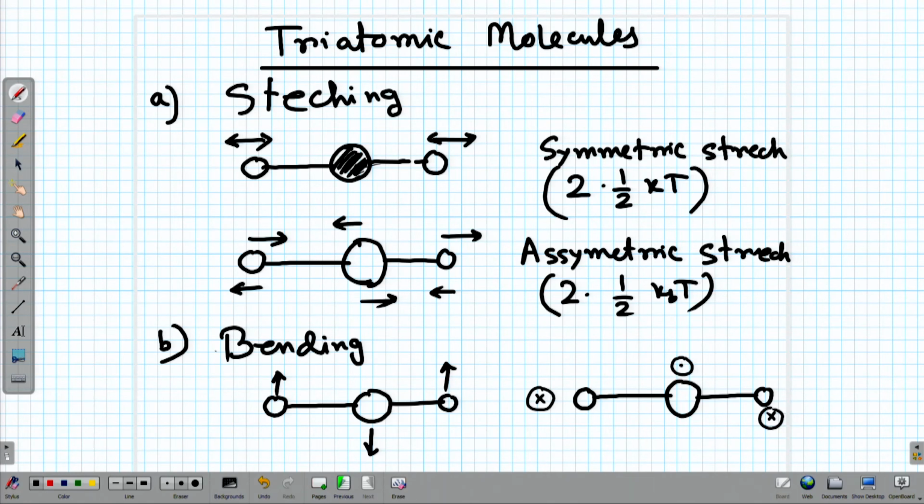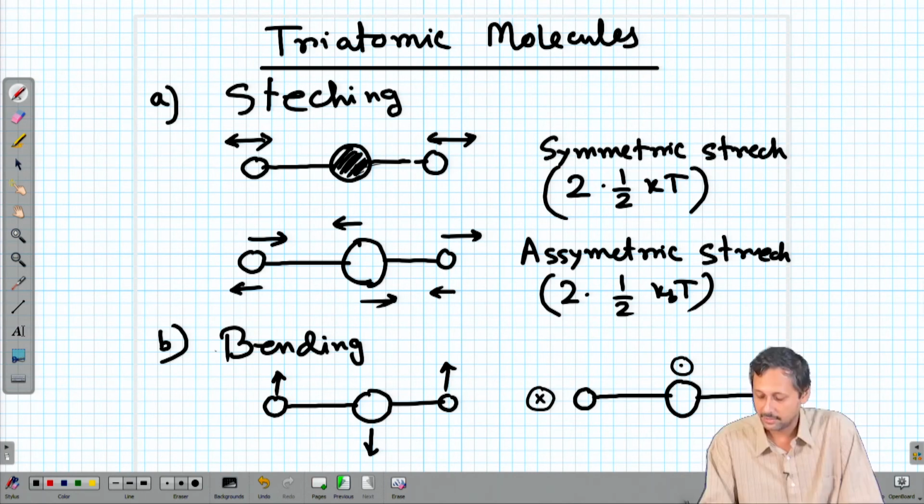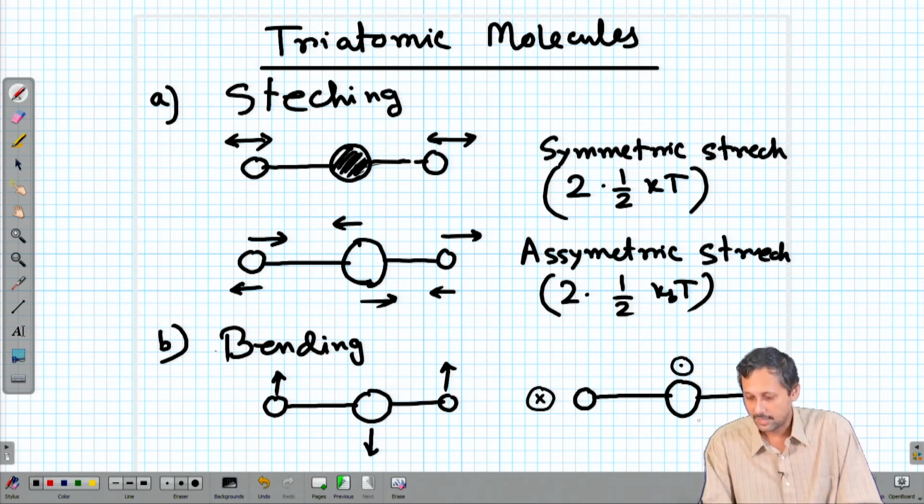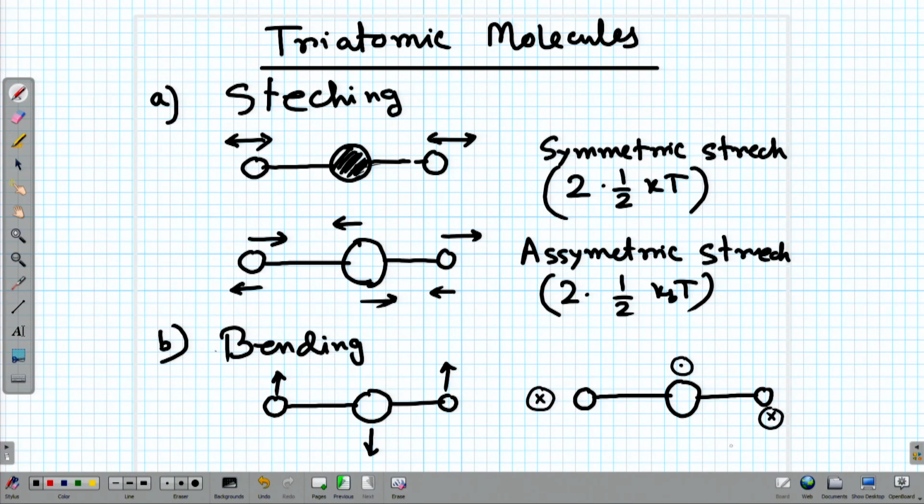So, basically these two modes are degenerate. They basically mean the same thing, but they are degenerate in nature. In one case the bending is taking place in the plane of the paper, and in the other case the bending is taking place in the plane perpendicular to the plane of this paper. So, these are the two bending modes which are degenerate, exactly similar, but can take place simultaneously.